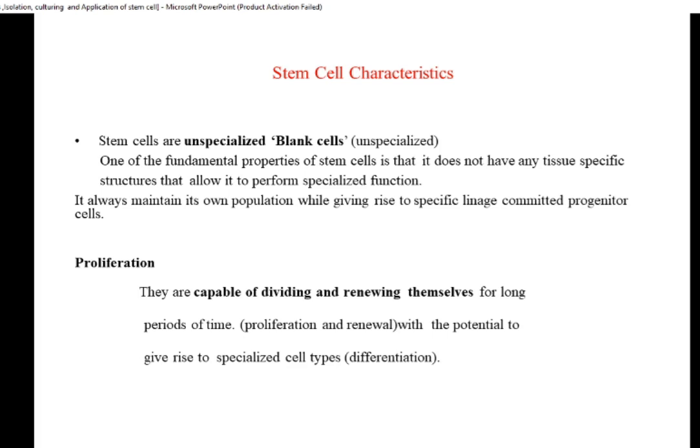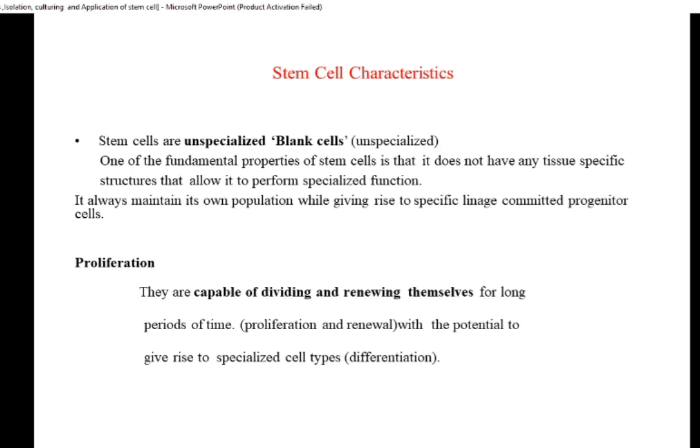Now let us take an example of a zygote, right? The egg is produced by the female and the sperm is produced by the male. Egg and sperm fuse together, fertilization is the process, and it produces a diploid zygote, right?